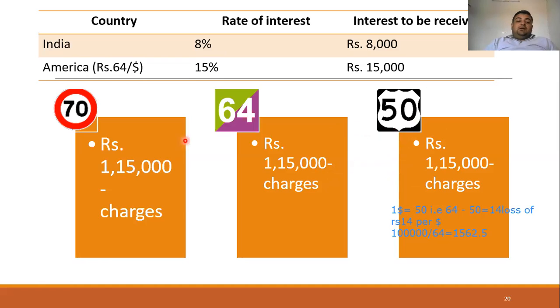Next, let's take another example. If the price of the dollar has increased by rupees 6, in the same example, from rupees 64 per dollar to rupees 70 per dollar, it means that the dollar is becoming stronger. Earlier the dollar was becoming weaker, and here the dollar is becoming stronger.